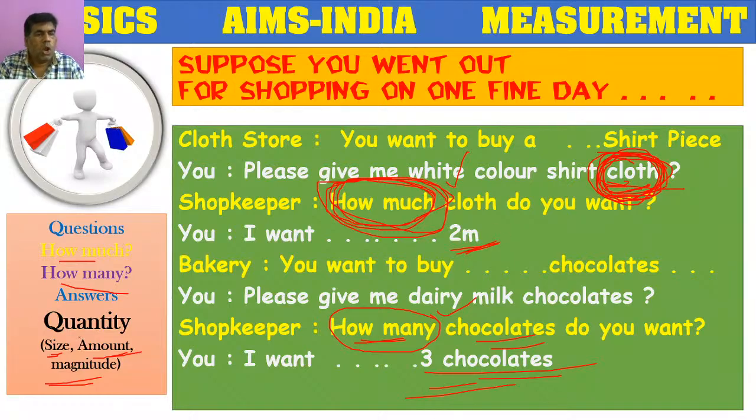So here 2 meters and 3 chocolates, these values are considered as quantities. If you want to buy any object, we should have a complete idea of the object's size or amount or value. So these terminologies we call quantity. Okay, next.